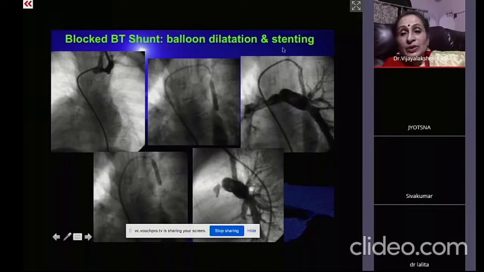So here you can see that the stenting of the BT shunt has been done successfully, and then you get some time for the child to grow and then take up for the surgery. And this is the rare complication of the BT shunt, and either the child will overgrow the BT shunt or it will be thrombosed, one of the two things.